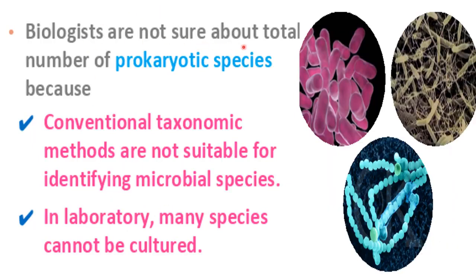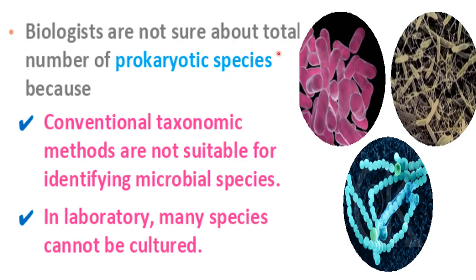Biologists are not sure about the total number of prokaryotic species. One more thing about biodiversity is that while counting the number of species of the world, only eukaryotic species are counted. The number of prokaryotic species is not counted.